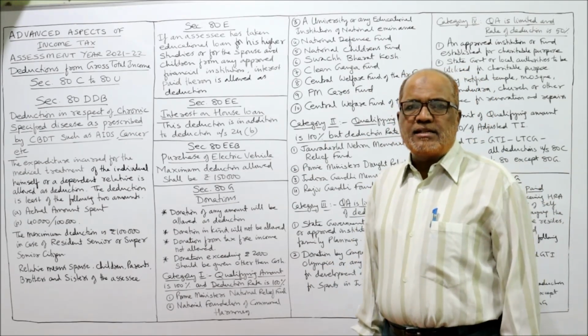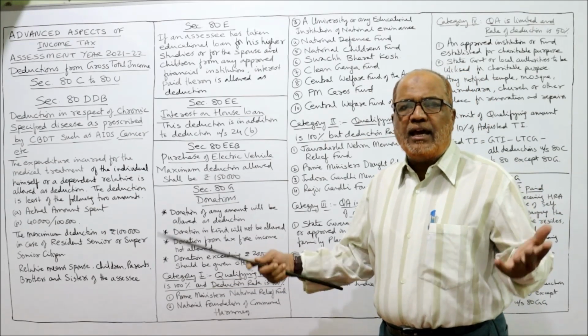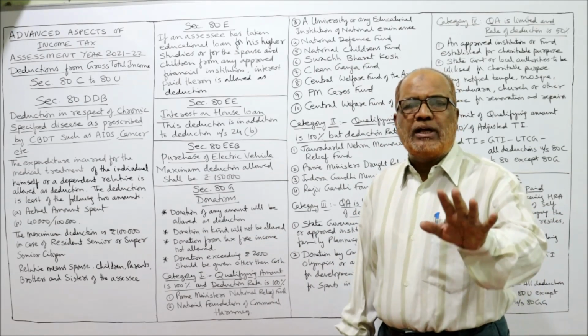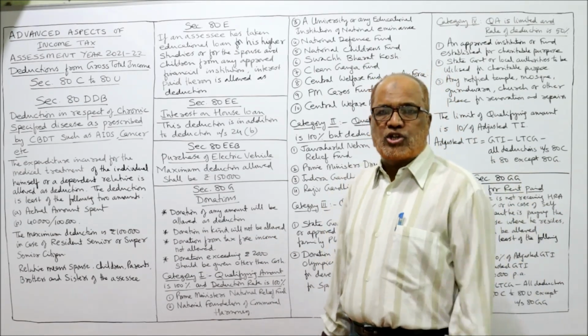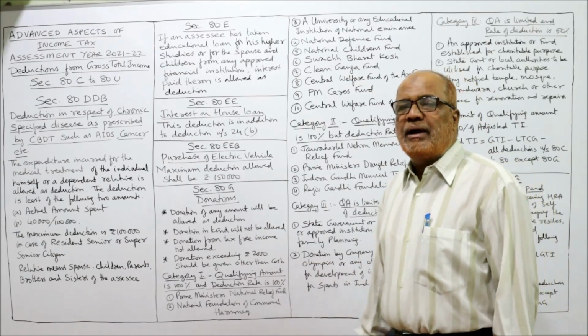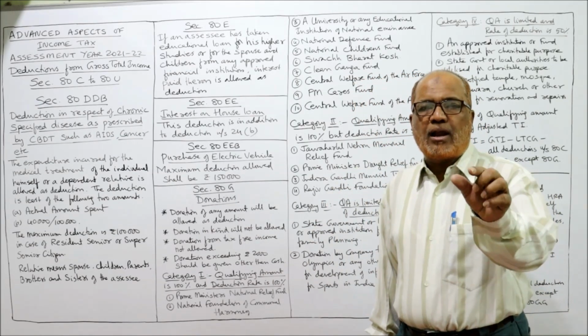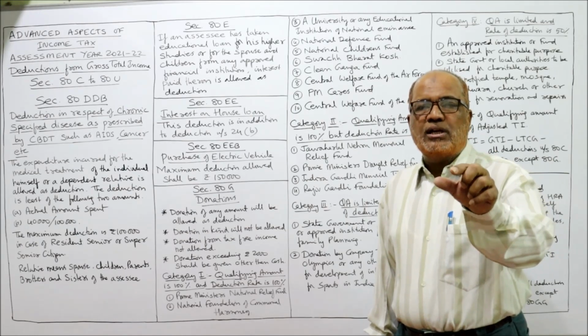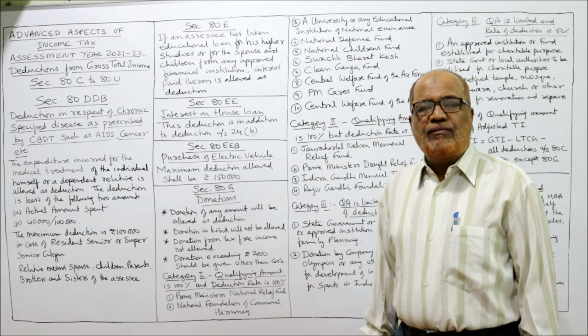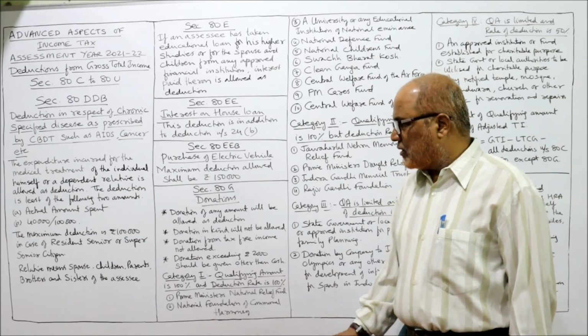The Income Tax Act says it's your will. You can give any amount as deduction. We are not putting any restriction on the amount of donation. Second, donation in kind will not be allowed. The Income Tax Act says deduction under section 80G will be allowed only if the donation is given in cash. If it is given in kind, it is not allowed.